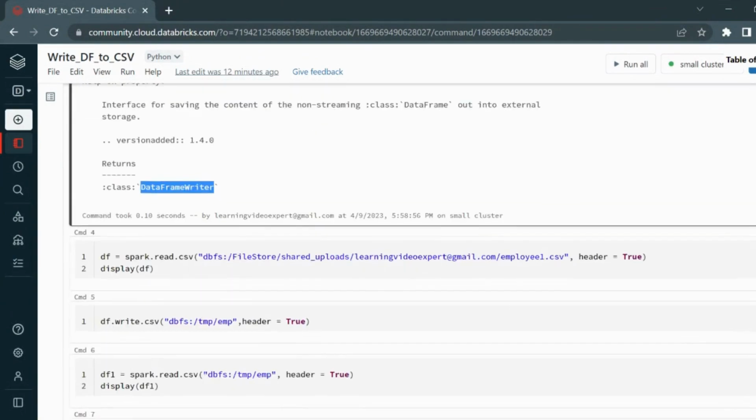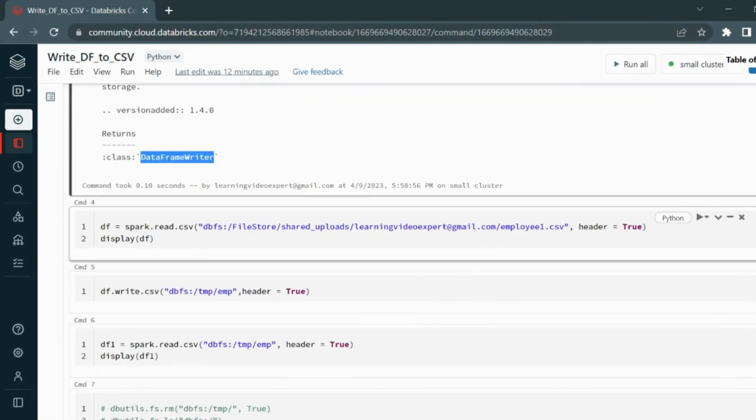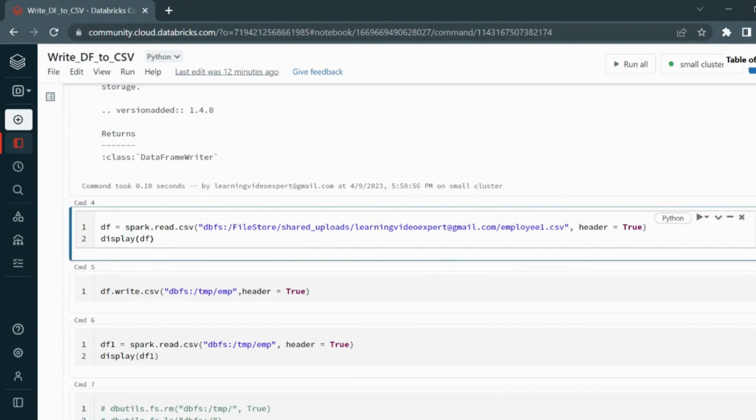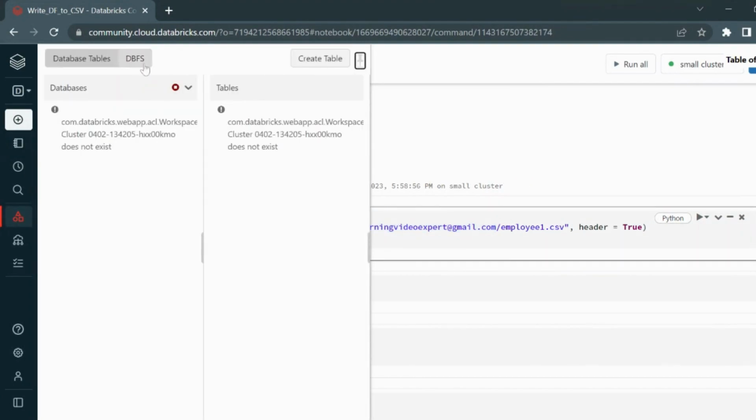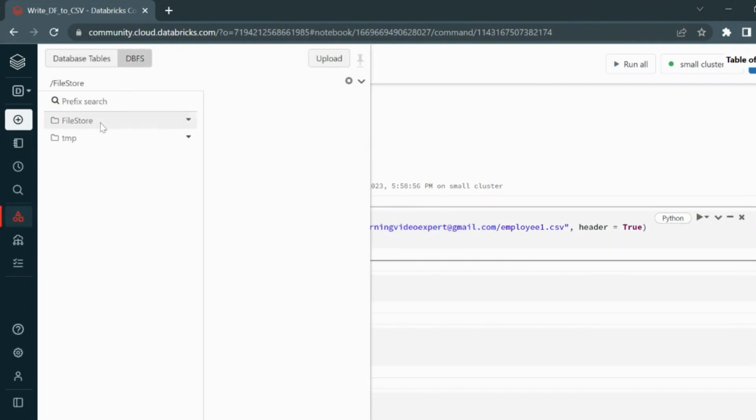So in order to write, let's first read the CSV file into a data frame. I have a file called employee1.csv inside this location, which I will read. I will just show you that. I've uploaded that in DBFS, FileStore, shared uploads, the email address, and this employee1.csv.